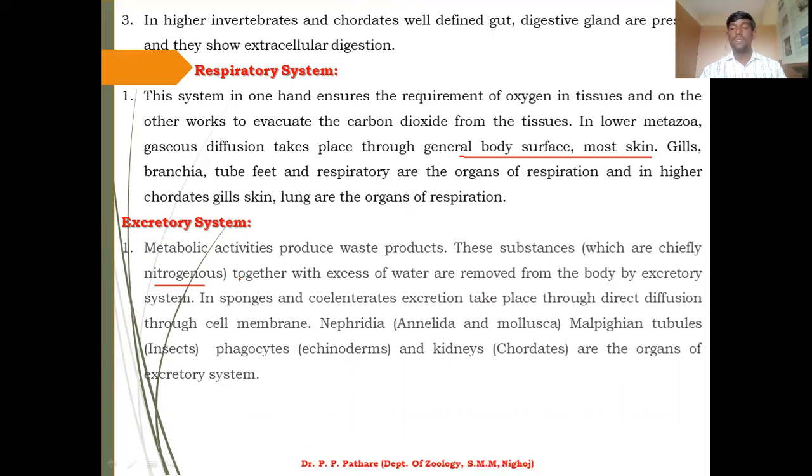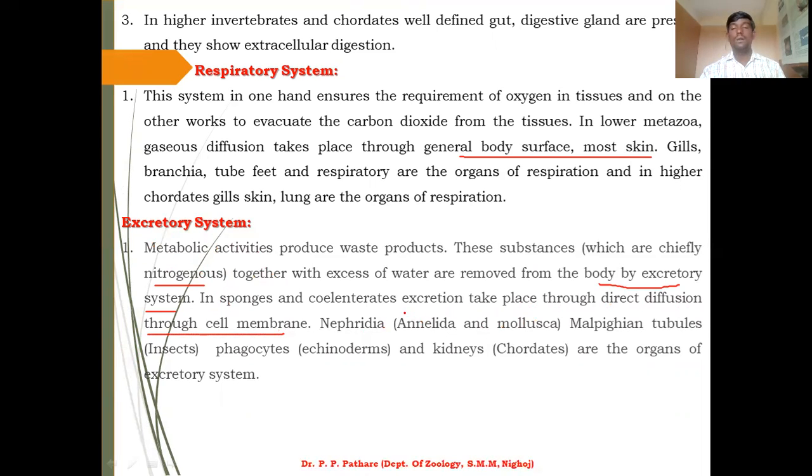For this purpose, the animal body develops excretory systems to remove the nitrogenous waste products from the body. It is called the excretory system. In sponges or coelenterates, excretion takes place through direct diffusion through the cell membrane. According to the animal, the excretory system is of different types.